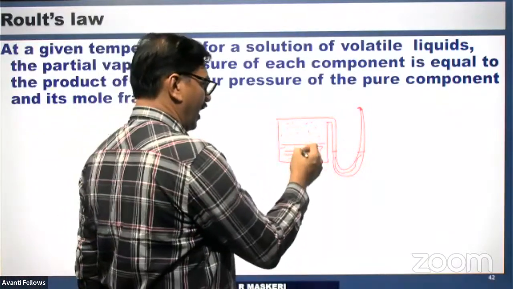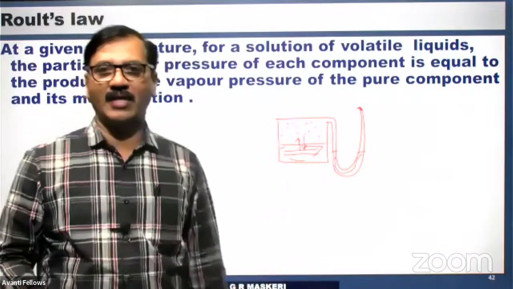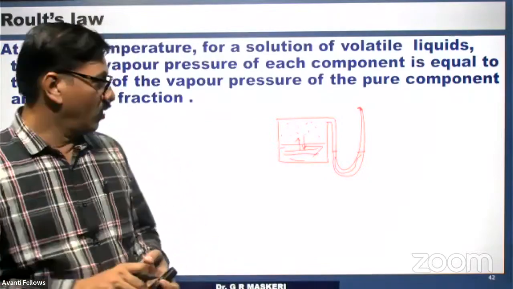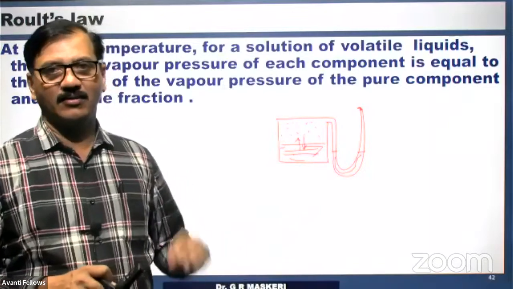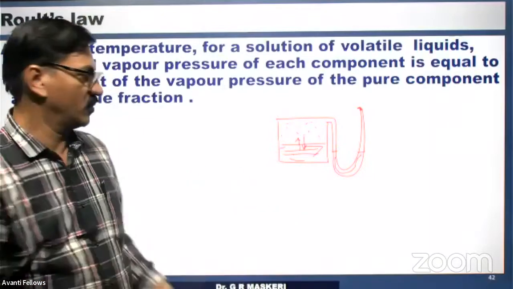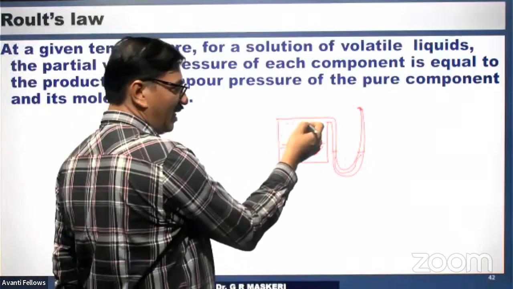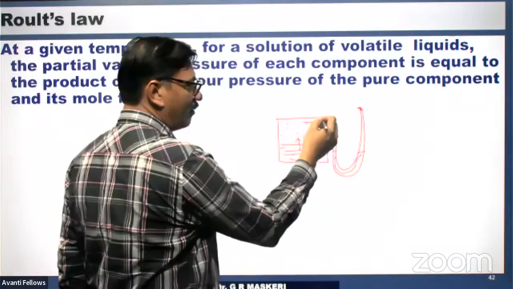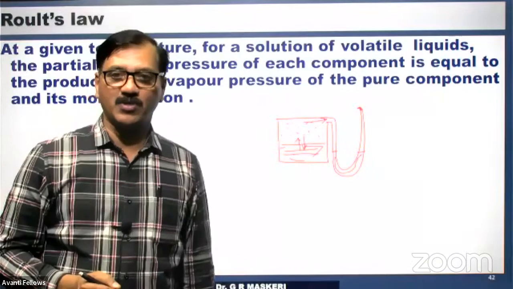And after some time, there may be condensation also. When the vapors increase, they get condensed. When these two opposing processes are equal, equilibrium is set. When the vapor is in equilibrium with the liquid, the pressure applied by the vapors is called the vapor pressure of the liquid.